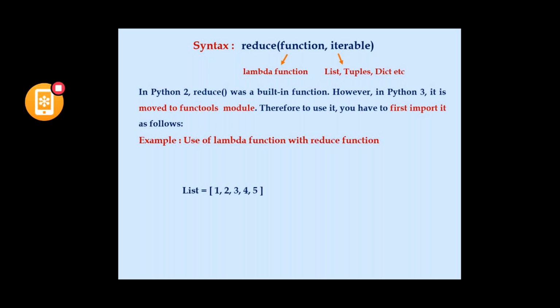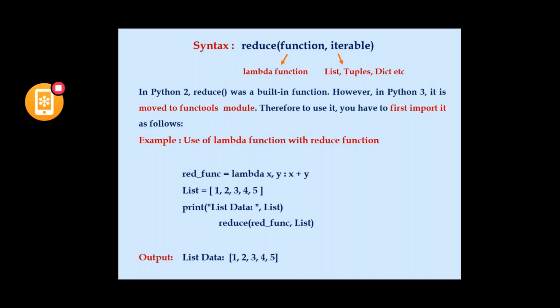So I'm taking a list of items, that is 1, 2, 3, 4, 5, which is to be reduced. So printing the list data that has been printed. So I am using the reduce function, and I'm passing two arguments, reduce function comma list. One argument is the reduce function, which is a lambda function that I have to define.